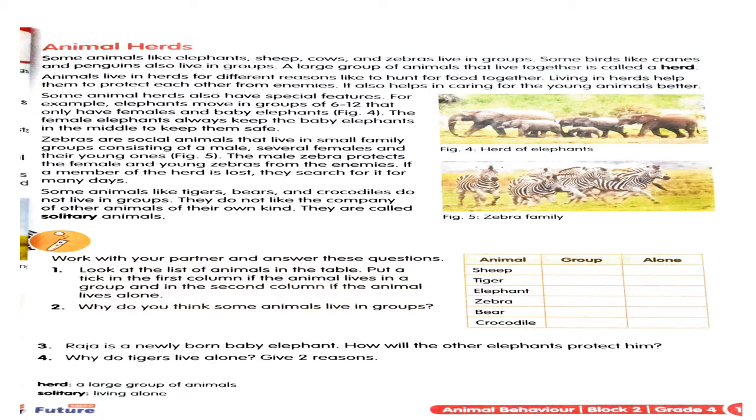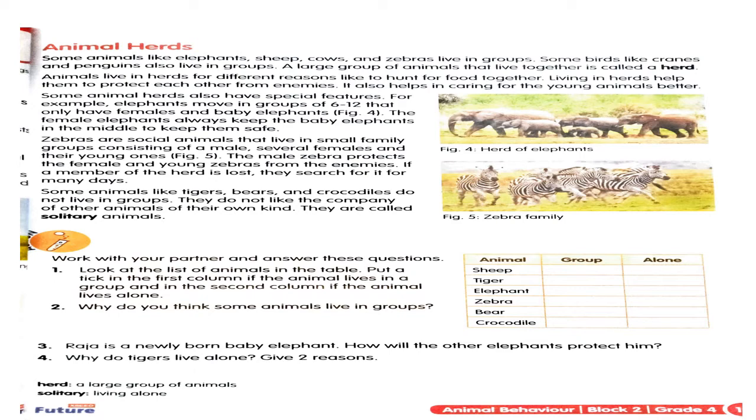And this group, where the animals live together, this group of animals where they live together is called a herd. What are they called? Herd. Okay, so some examples, you can see in the picture, are elephants, zebras, sheep, cows and all, they live in groups. Okay, children, so they live in groups protecting each other. So this is called herd of elephants, herd of zebras. Okay, so this is zebra family.